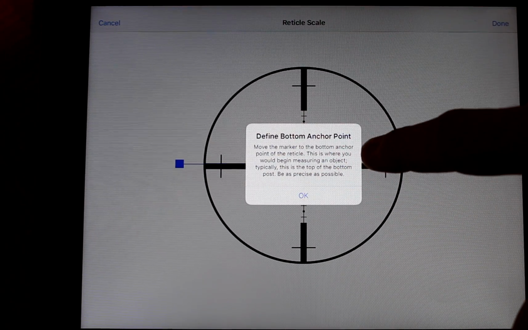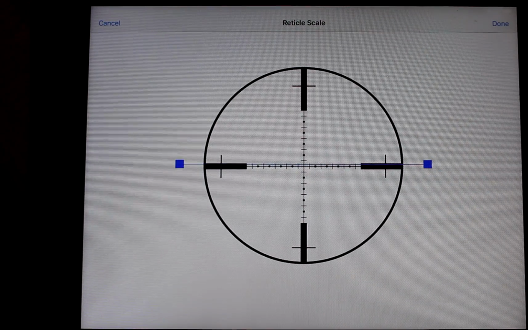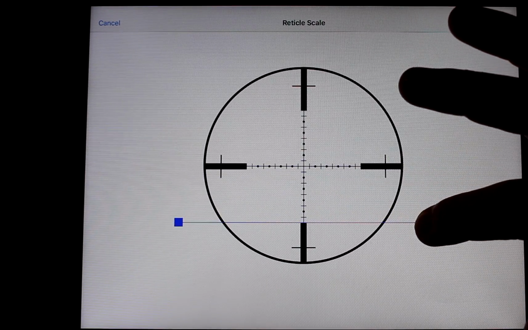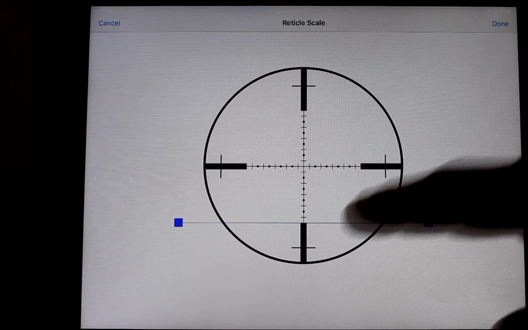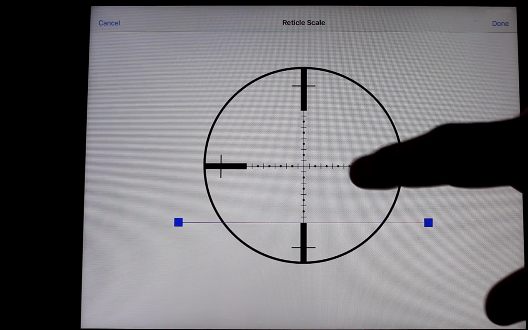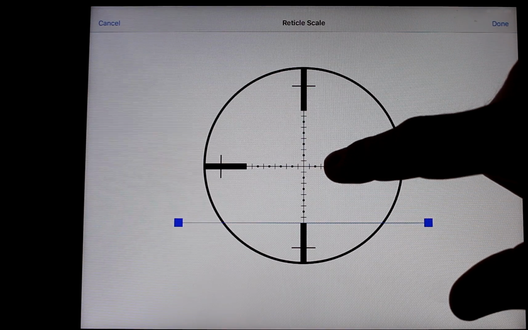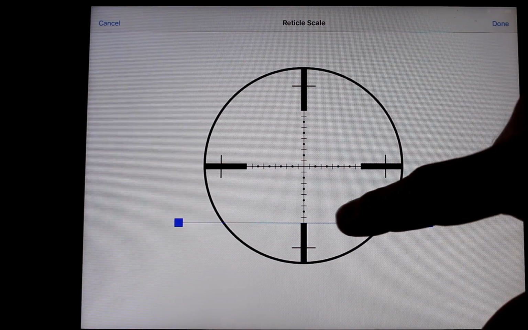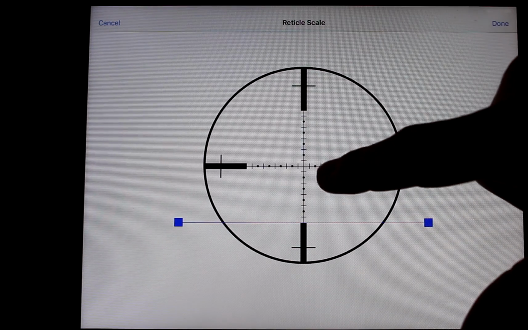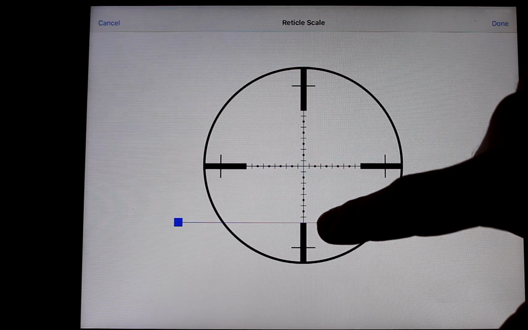First thing it asks you to do is define your bottom anchor point. So this is basically you're scaling your reticle to tell the application how many mils or where your mils are located. So it can tell that the middle of your reticle is, obviously the crosshairs, and then you're putting the anchor point at the bottom of the reticle.